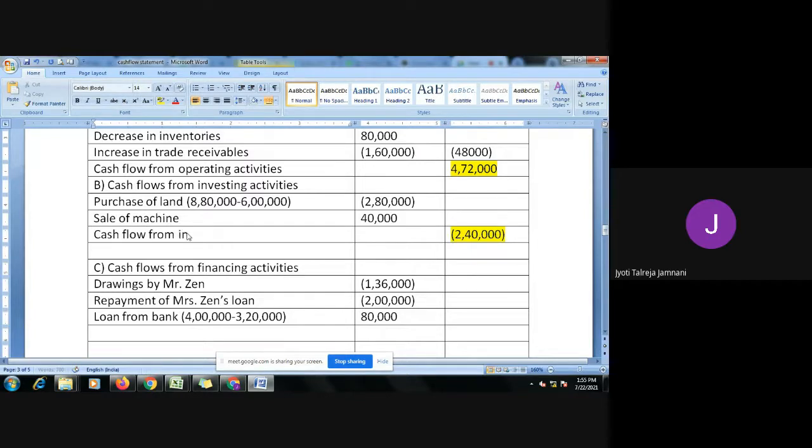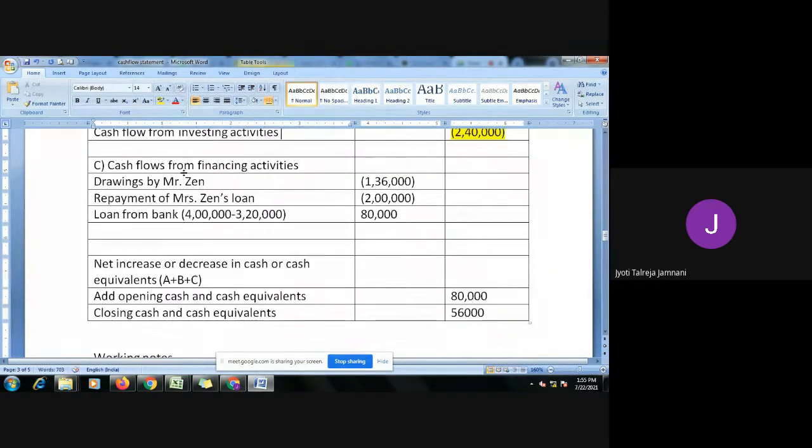Cash flow from investing activities. Then last, cash flow from financing activities. Minus 1,36,000 minus 2,00,000 is minus 3,36,000 plus 80, minus 2,56,000. Final amount, minus 2,56,000. This is the total of your C. So we'll call it cash flow from financing activities. Okay.